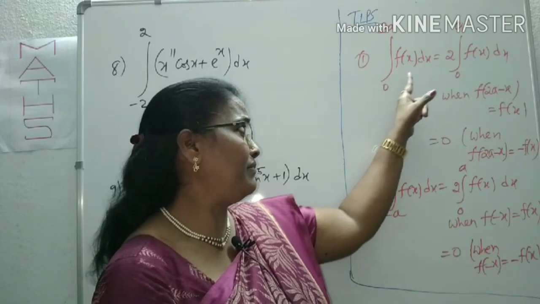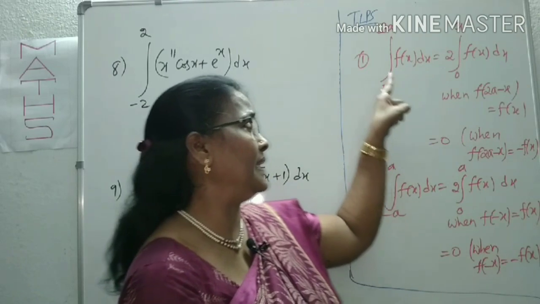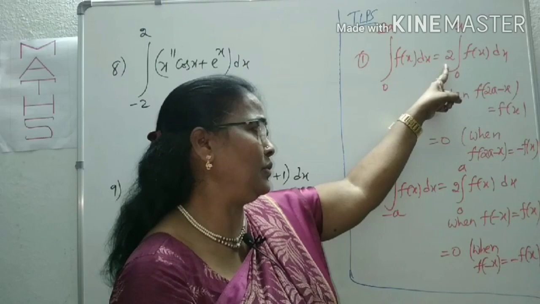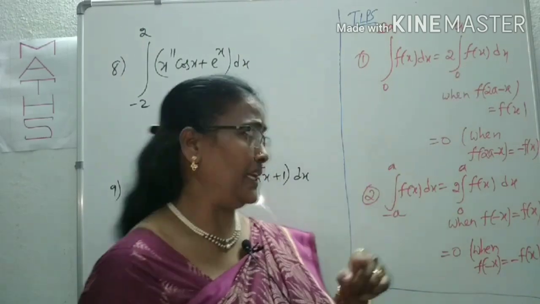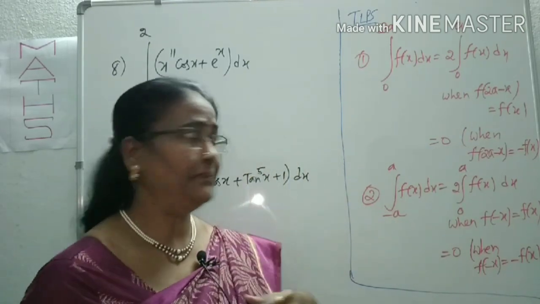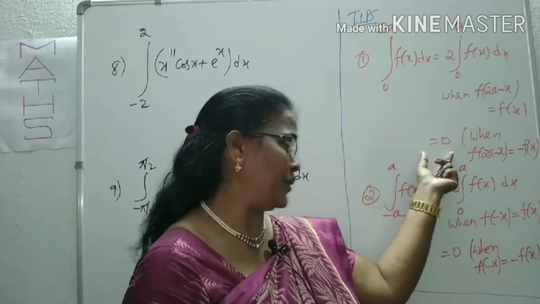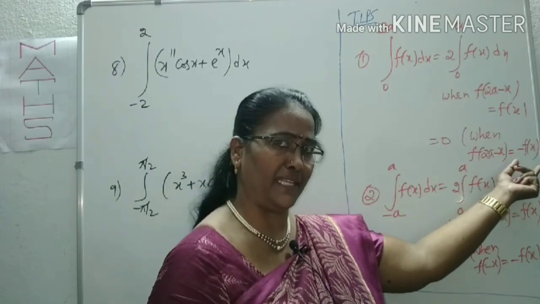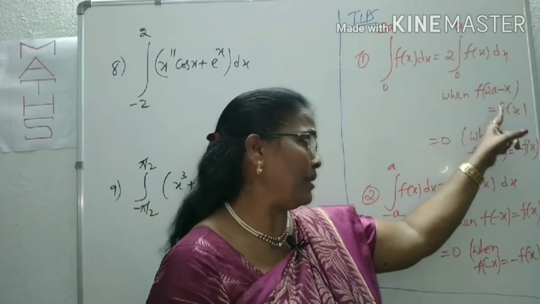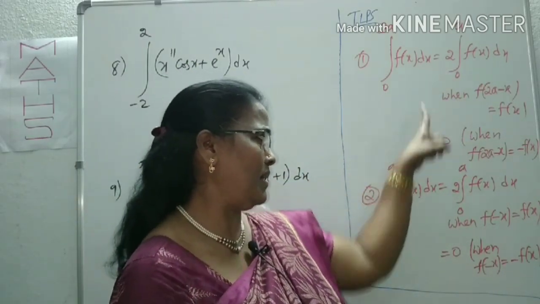If the integral is in the form of f(x) between the limits 0 to 2a, it becomes 2 times the same function f(x) between the limits 0 to a, because a is half of 2a. We can write 2 times f(x) between the limits 0 to a when f(2a − x) is equal to f(x). The result will be 0 when f(2a − x) is equal to minus f(x). We can check the function: f(2a − x) is equal to minus f(x) or f(2a − x) is equal to plus f(x). You have to check first. Then we can use either this form or 0.